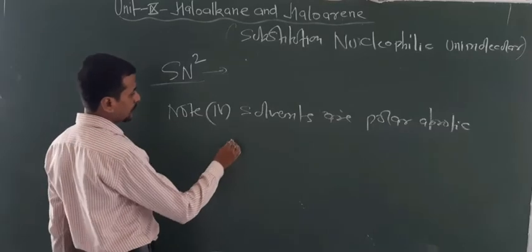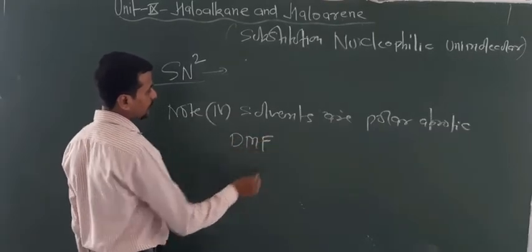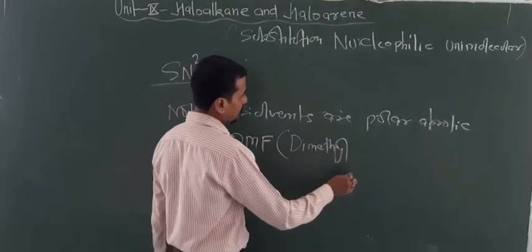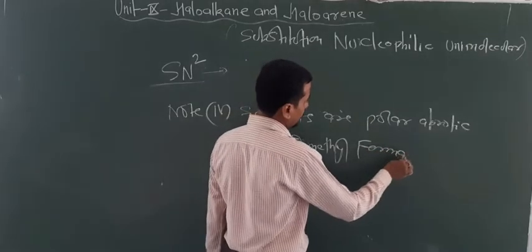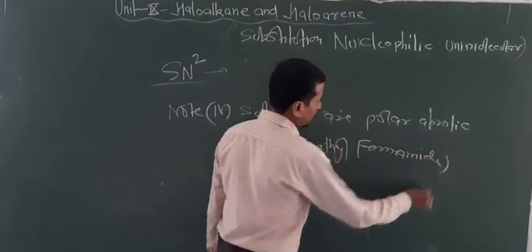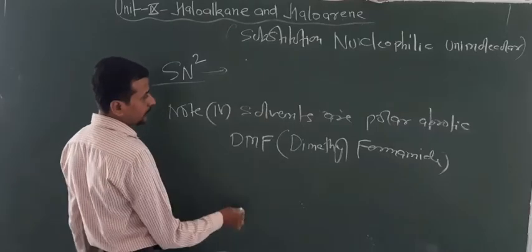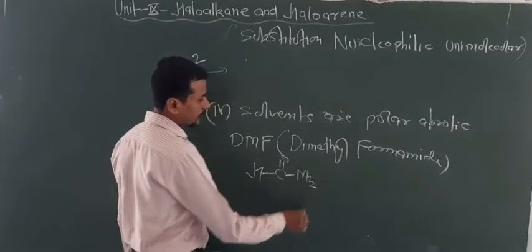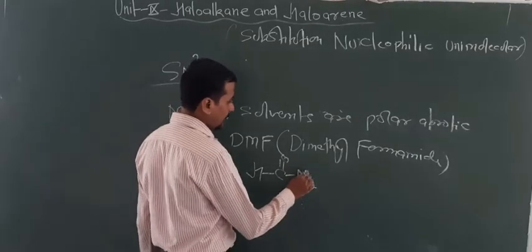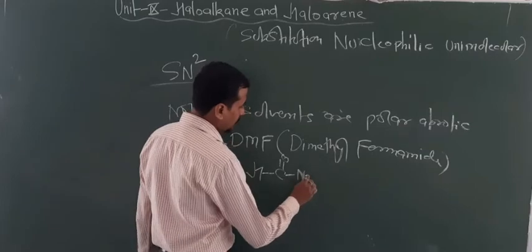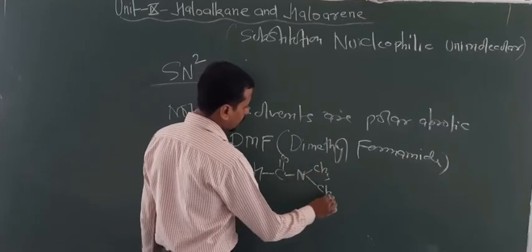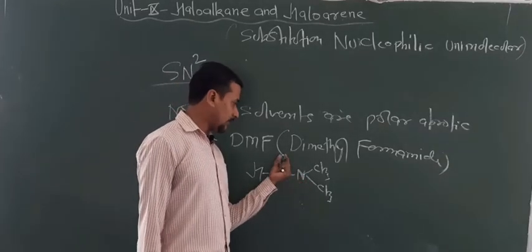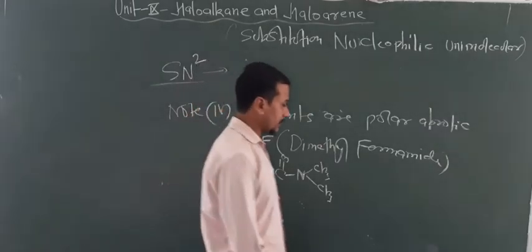So look the example, DMF, this is known as dimethyl formamide. Now how can you write this? So formamide is HC double bond O and NH2, this is known as formamide. Now this is polar protic, but when 2H is removed and add methyl, now this become dimethyl formamide, and now no H is attached with the N or O, so that's why this is known as polar aprotic solvent.